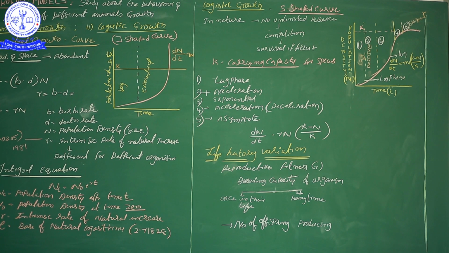For example, here is one explanation: dinosaurs went extinct because the climatic conditions suddenly changed. The new climatic conditions were not suitable for dinosaurs.